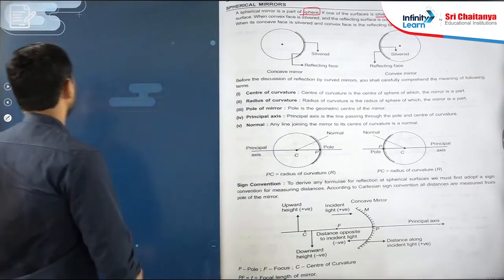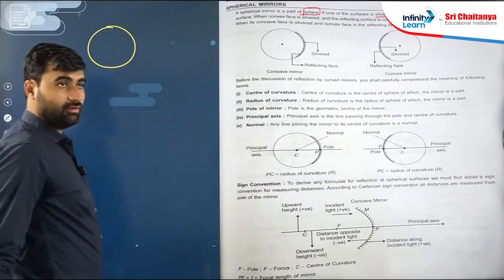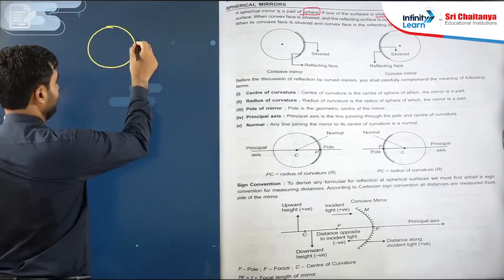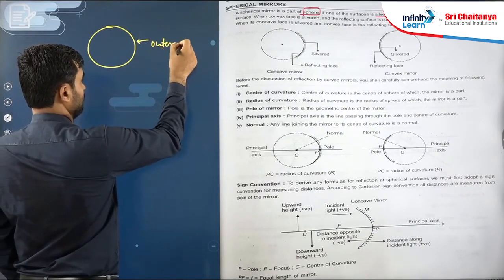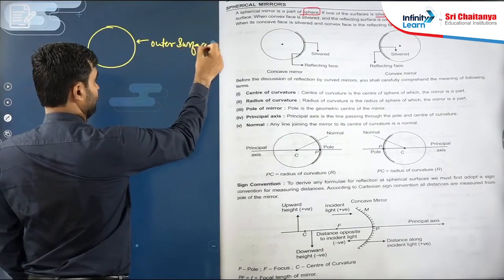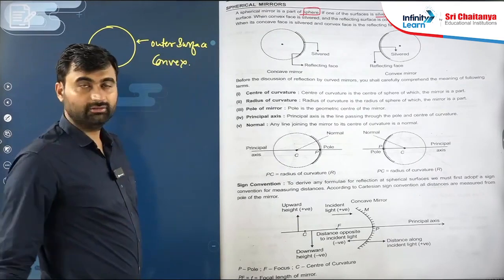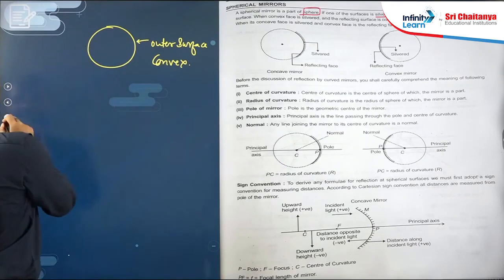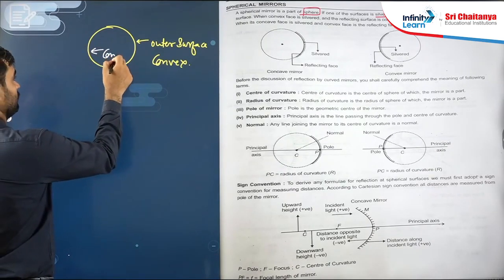This is the sphere, right? This outer side, the outer surface, is convex, and this inner surface is concave.